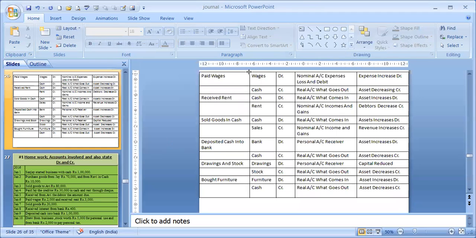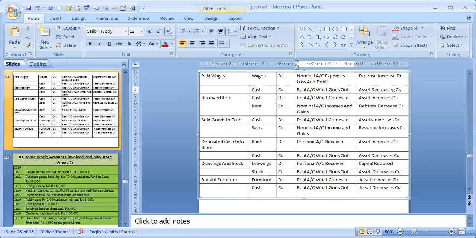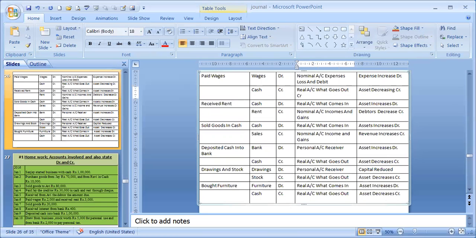Similarly, we have paid wages. Now see this one. Wages is a nominal account. Any expenses and losses are always debit. Under the modern approach also, expenses are increasing, that's why debit. Cash being a real account, what goes out is credit. And asset is reducing under the modern approach, that is why it is credit.